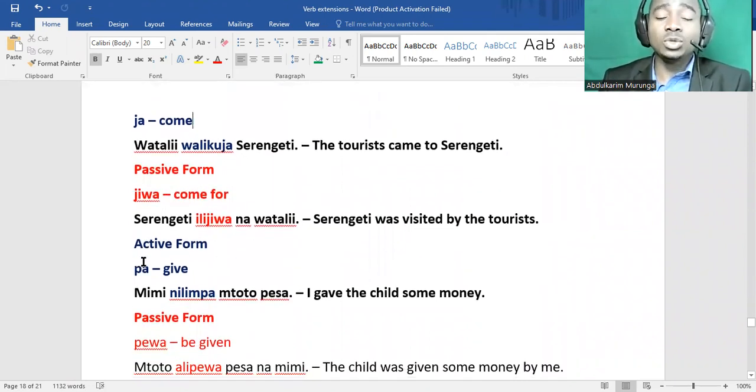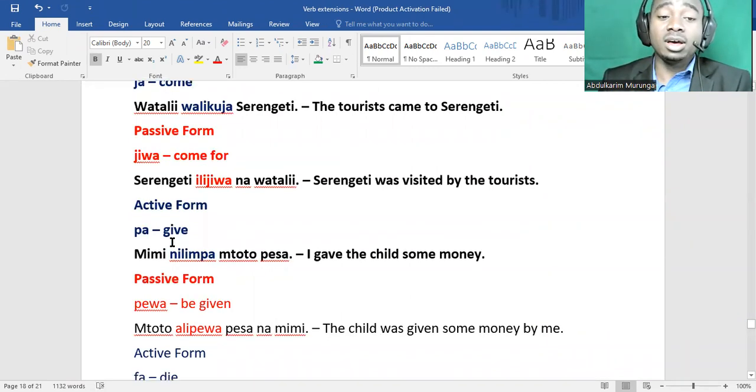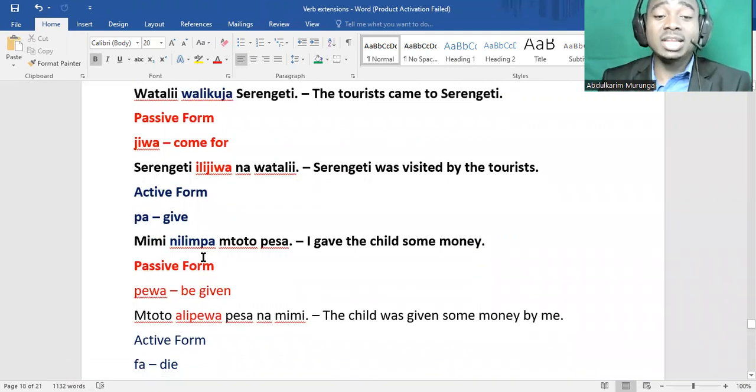We have this pa, which means to give, but you don't say pa, you say kupa, okay? Mimi nilimpa mtoto pesa. I gave the child money.